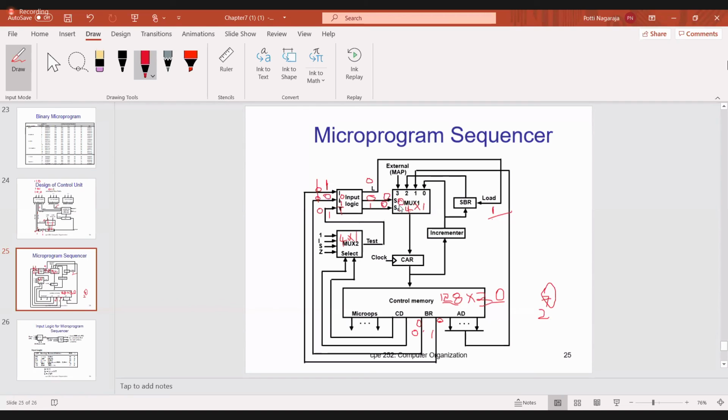Okay. Now what happens when it is 0, 1? So what I said, when it is 0, 1, load is 1. So 0, 1 at the first input line. First input line is nothing but the new address, and that new address will be transferred. And here previously some CAR value is there that is incremented and stored in the subroutine register, and this new address will be stored in the CAR register. When you get the new address, automatically it will execute the subroutine. Is it okay? If you have any doubt, you can ask.